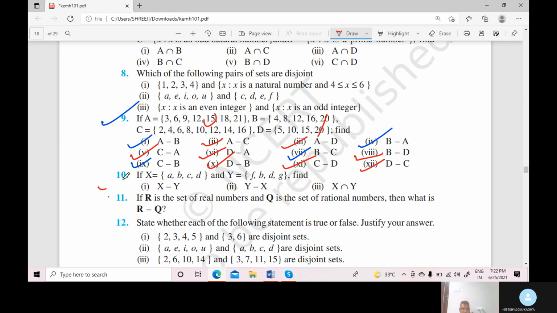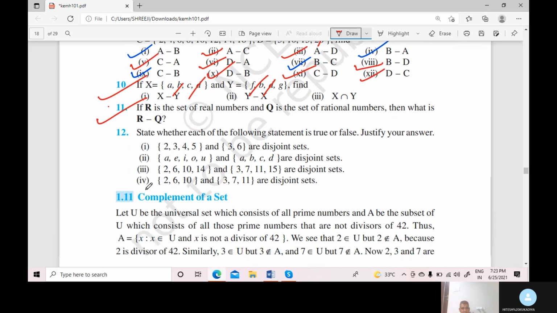Clear, students? Now we discuss question number 10. First we write X minus Y. Common elements cancel again: B cancels, D cancels. Now X minus Y is A, C. Y minus X is F and G. And the intersection is B and D. Clear, students? Now question number 11.